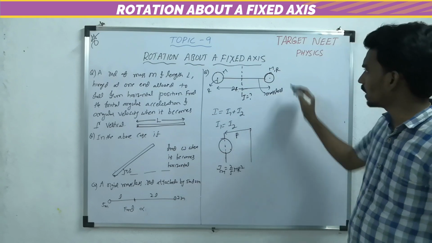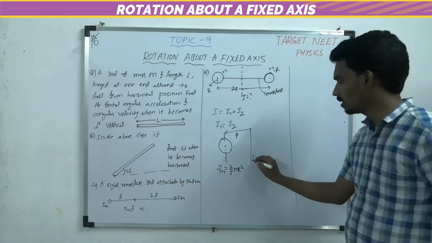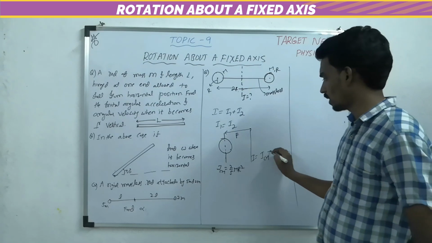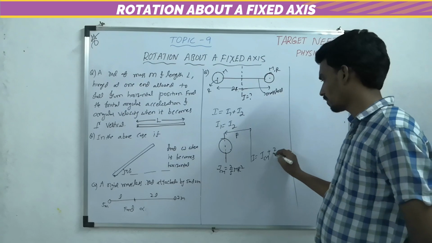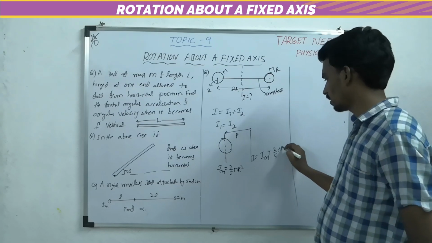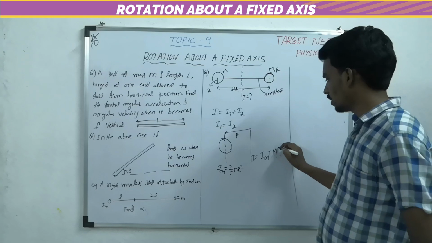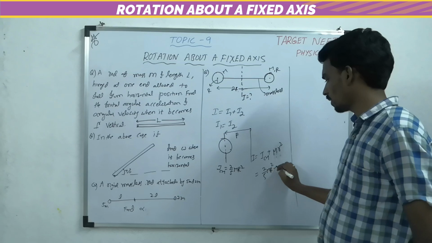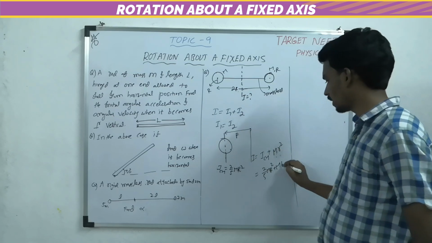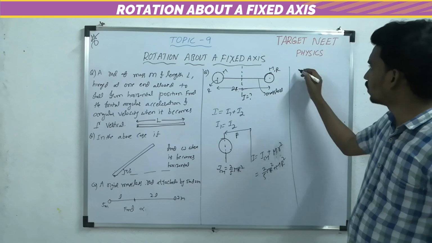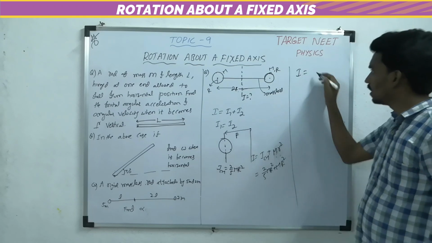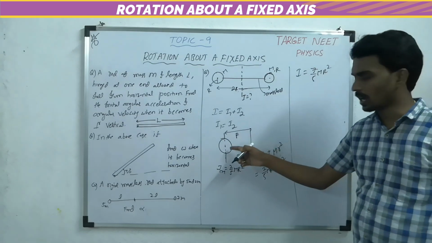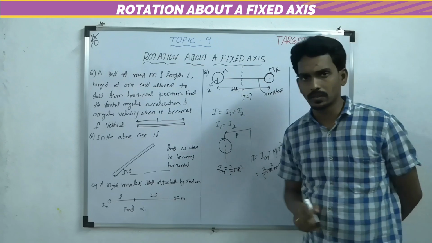Then immediately we can take the parallel axis theorem: this unknown moment of inertia equals the moment of inertia about the central axis plus mass into the square of the distance, that is 2 by 5 mr square plus m into what is the perpendicular distance, r square. So the moment of inertia will become 7 by 5 mr square. This is the moment of inertia of one sphere about the given axis.